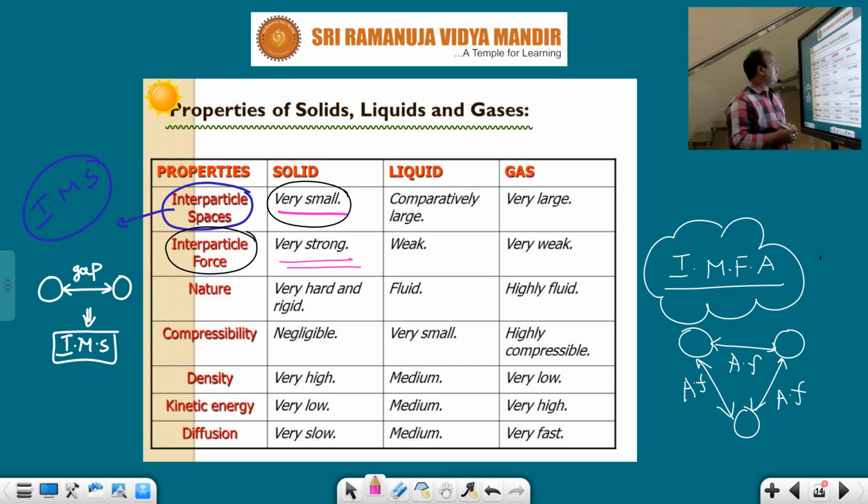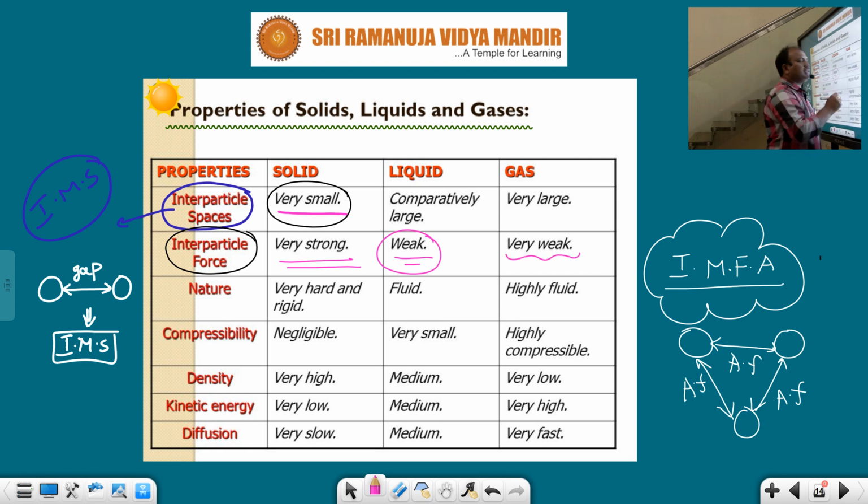But compared with solids, in liquids the intermolecular forces of attraction are weak. Attraction is present, but it is weak between the molecules in liquids. If you observe gases, in the gaseous state the intermolecular space is more, that means the gap between molecules is very large. When the intermolecular space is more, the intermolecular forces of attraction are very less.